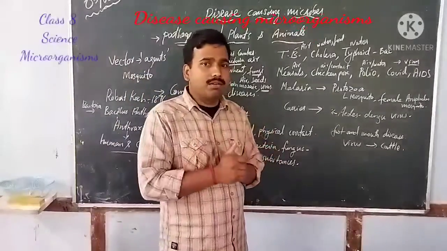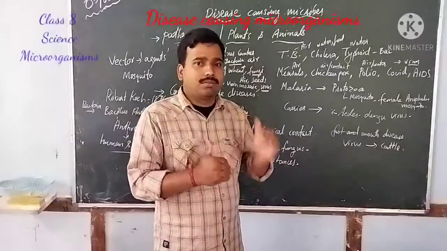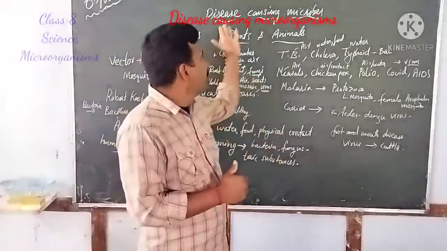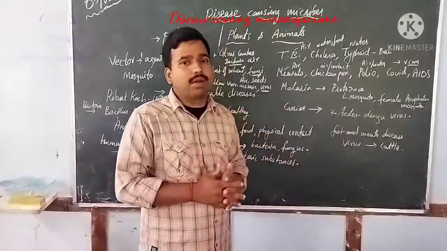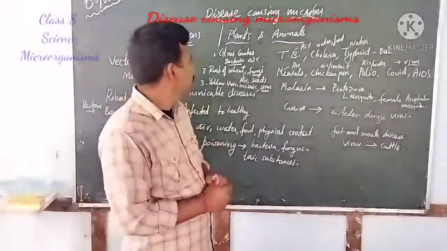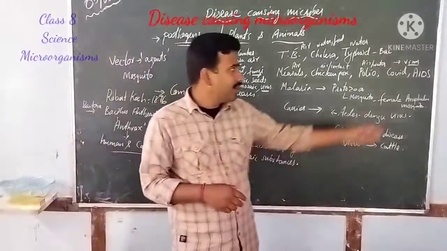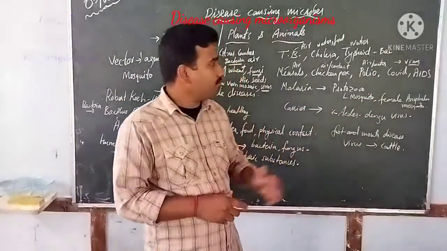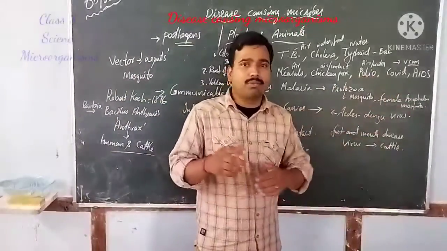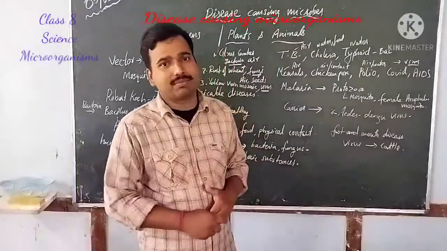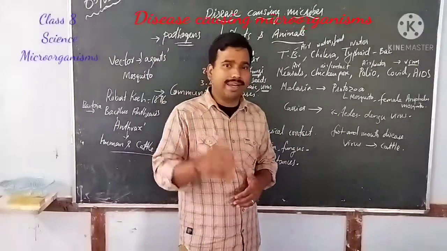Even though we have got lots of uses, there are some disease causing microorganisms. We are all familiar with the virus that has infected the human population, and now it is spreading into animals.